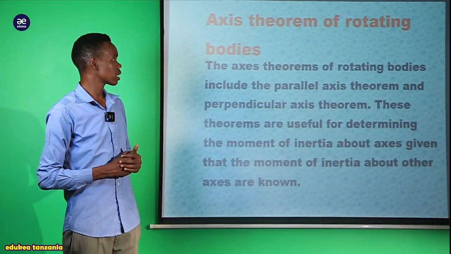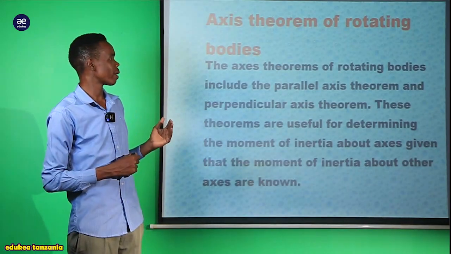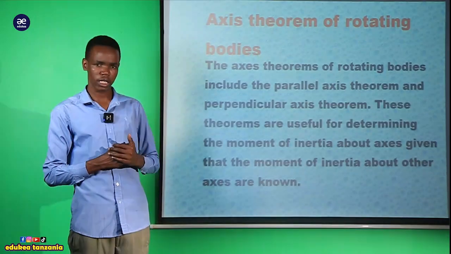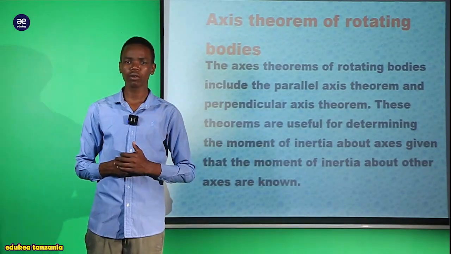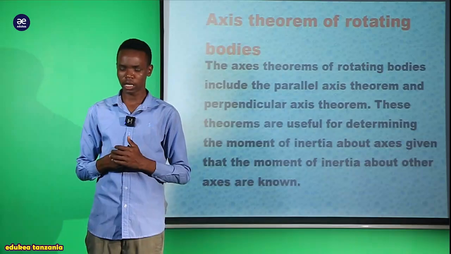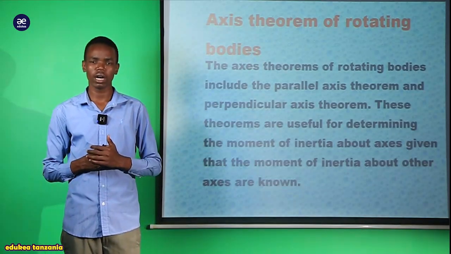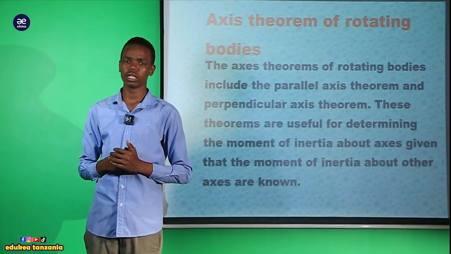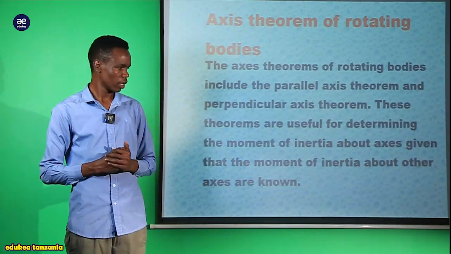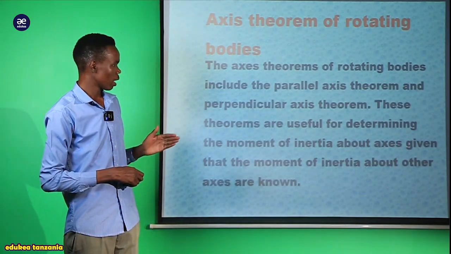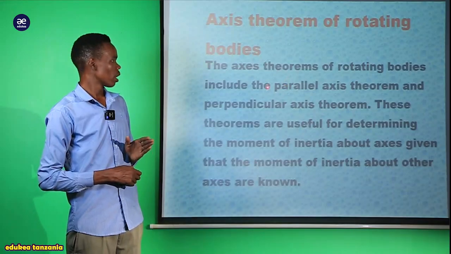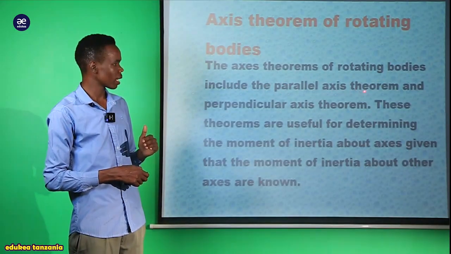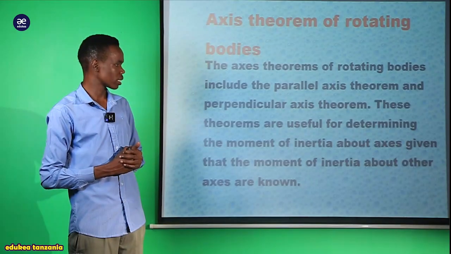For today's discussion, we are going to look at the axis theorems of a rotating body. There are several theorems related to the rotation of a body on its axis. The axis theorems of rotating bodies include the parallel axis theorem and the perpendicular axis theorem.